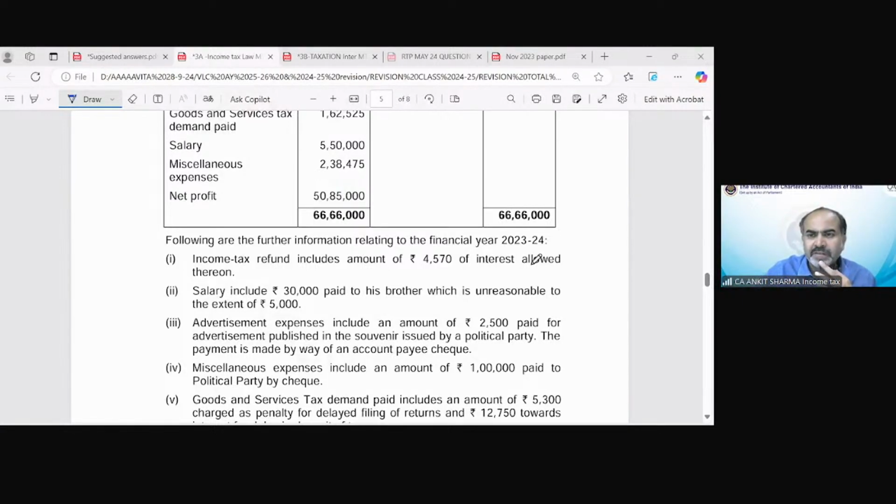Pooja is saying, sir, if in adjustment it is given that 1.5 CR is withdrawn by the assessee, then what will be the treatment of this adjustment? There would be TDS concept applicable in this case, Pooja. Yes, of course, TDS concept will be applicable. That information might be given in the question that TDS has been deducted, or if it is not deducted, then you would apply the provision of section 194N. And when you calculate the tax liability, you can take the benefit of that TDS amount. Okay.